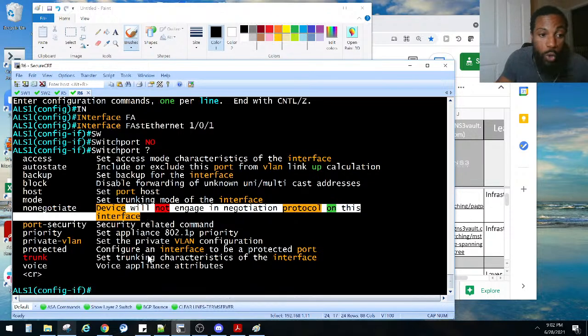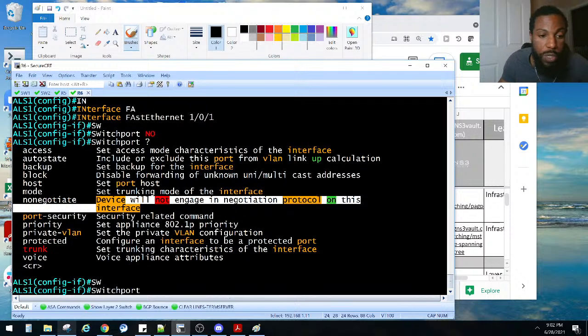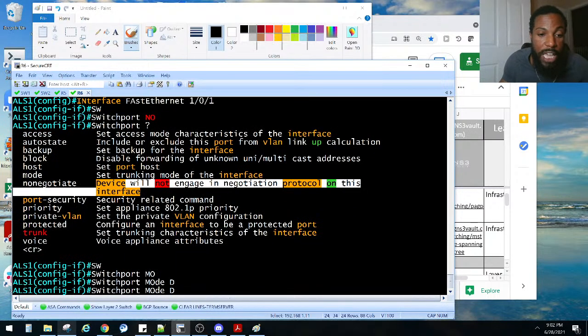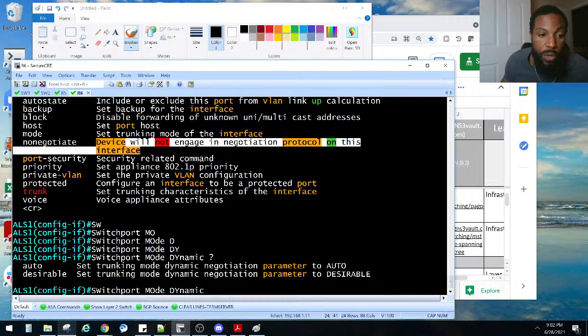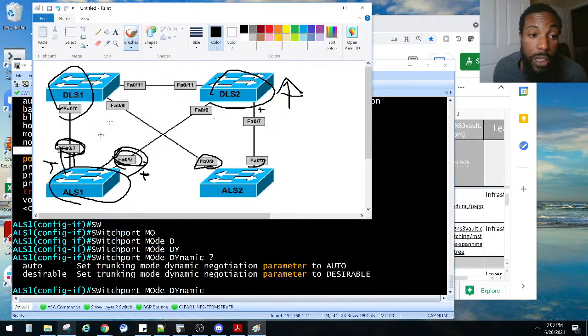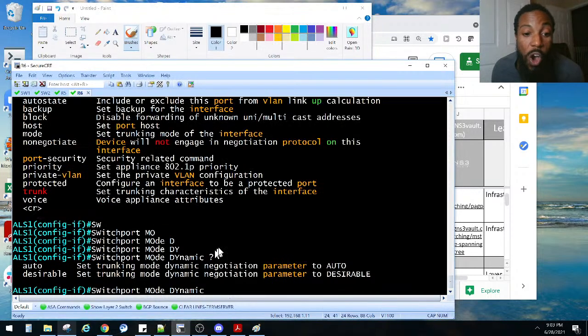Switch port mode. I think that's what it was. Mode dynamic. We'll do auto or desirable, and these are the two differences right here. If we set it to auto, then it'll just wait for negotiation. So we'll set both of those to, I believe, switch port dynamic auto, as opposed to desirable, which means it'll desire to become a trunk, and that's not what we want.